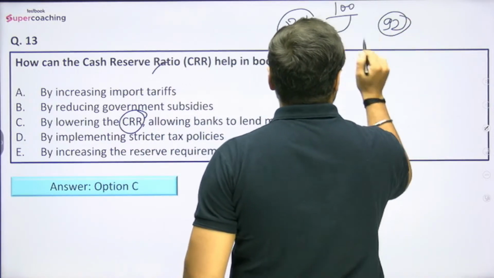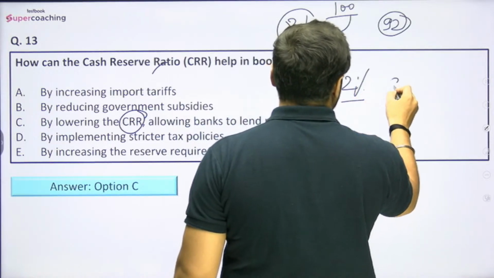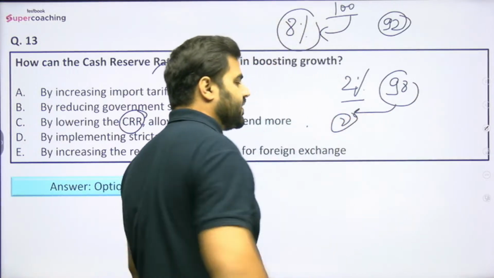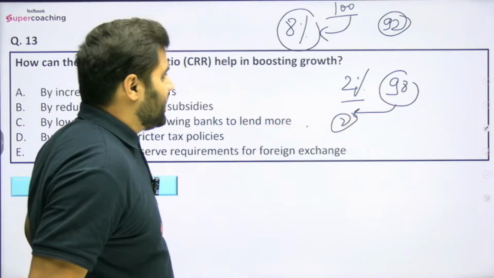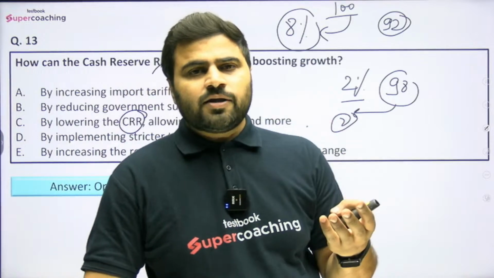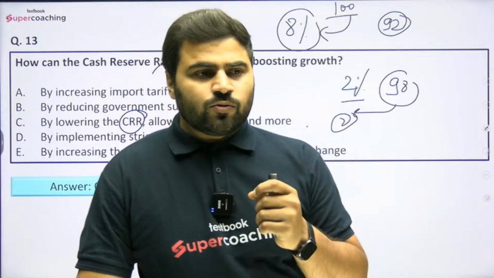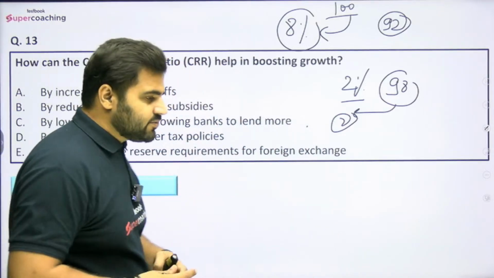But now suppose RBI reduces it to 2%, which means now banks will have 98 rupees to lend to the public and they have to keep 2 rupees with the Reserve Bank of India itself, right? Now they are having more cash, which means they can give it to the public more, right? If more people are to be given money, then basically the interest rate needs to be brought down, right? So basically they will reduce it.